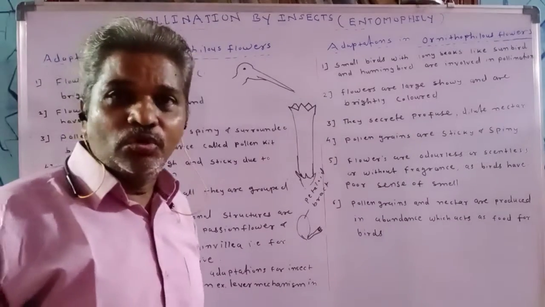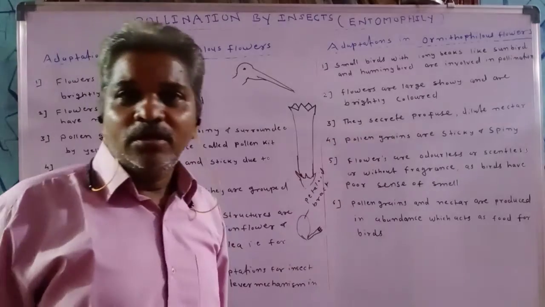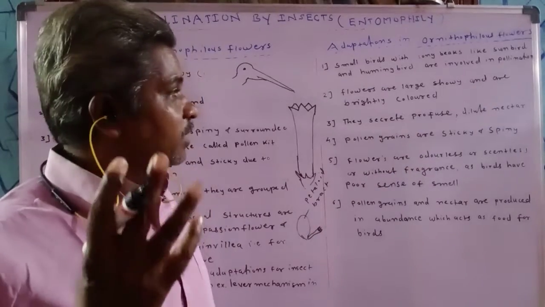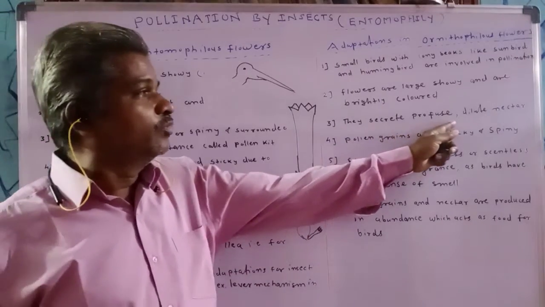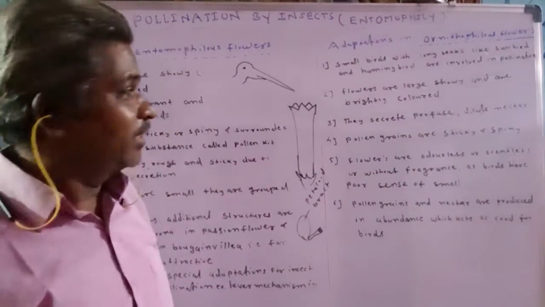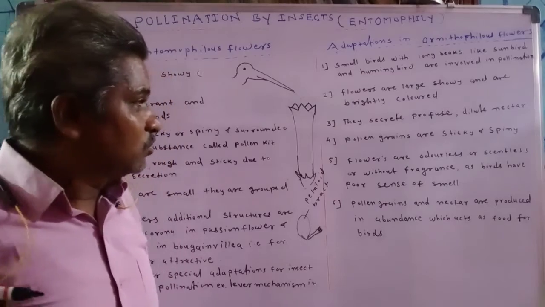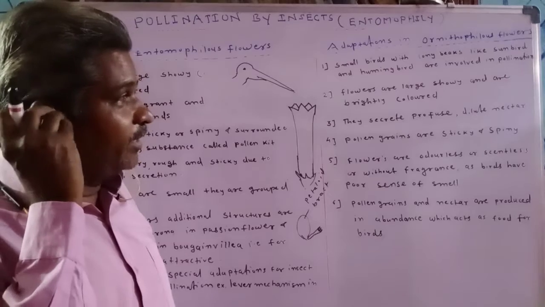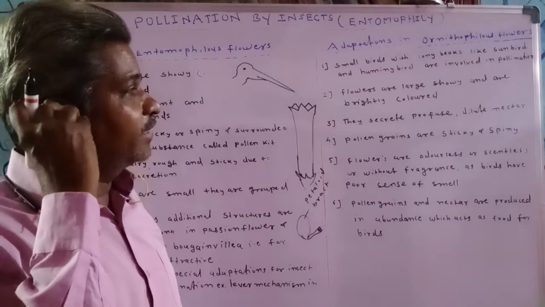Flowers are large, showy, and brightly colored. The flowers secrete a large amount of nectar, that is profuse, dilute nectar. So what do you mean by dilute nectar? Nectar is watery, and such watery nectar is called dilute nectar.